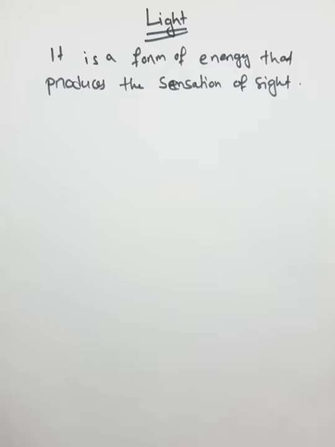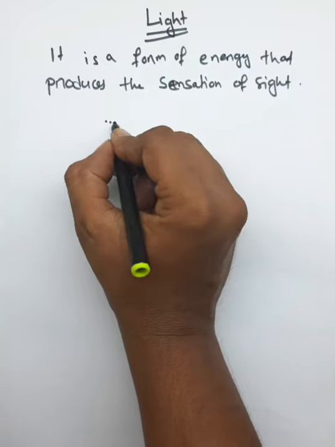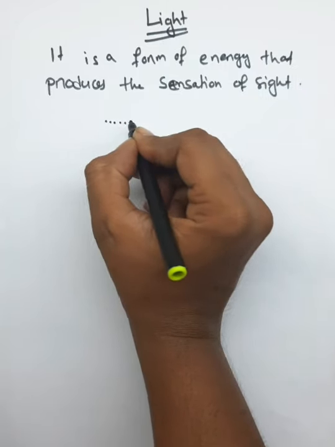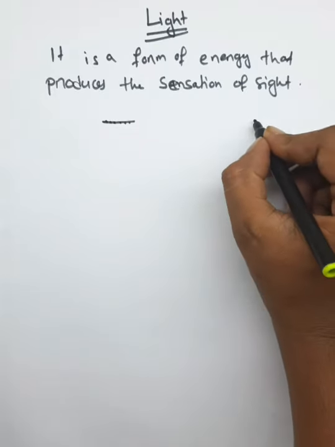Many years ago, when science had not developed fully, scientists thought light had only particle nature. Light having only particle nature means light consists of small particles, like matter.